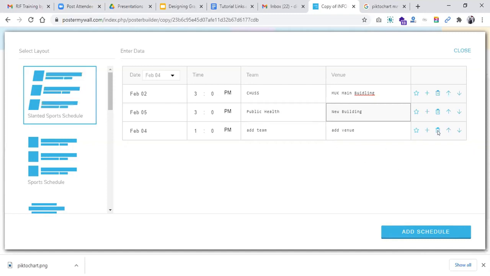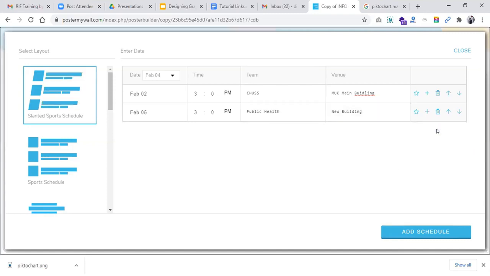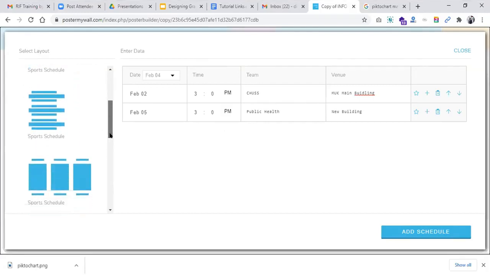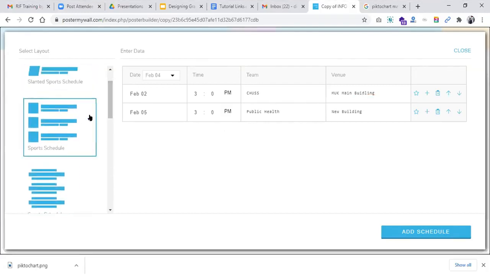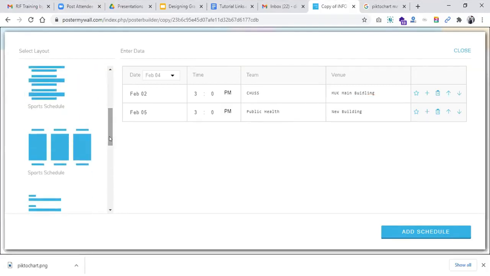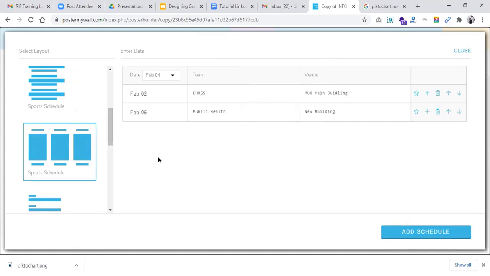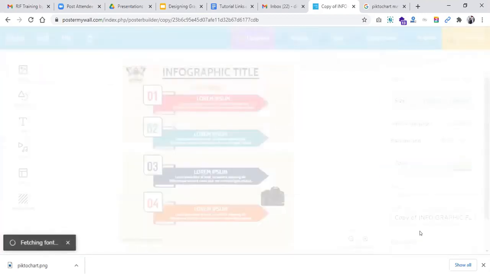You can also remove one item here if you do not want it. And we also have different layouts of the schedules here. You can pick a layout that you want to show. Could be sports or like that. And then after, you add the schedule.